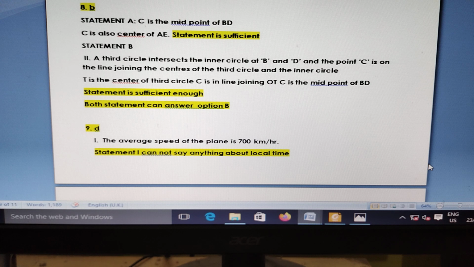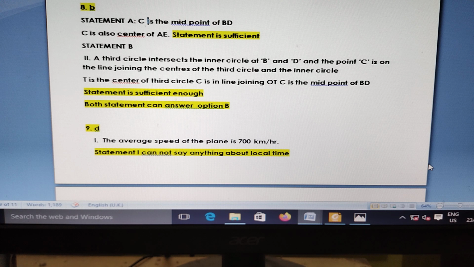Here the statement: C is the midpoint of BD. Please refer to the drawing; some drawings are on the last page. C is also the center, so the statement is sufficient. And the third circle intersection D is also sufficient. Both statements can answer, so it is option B.